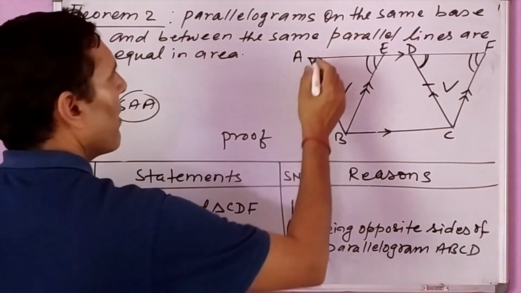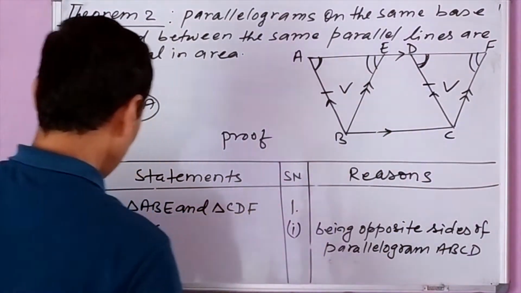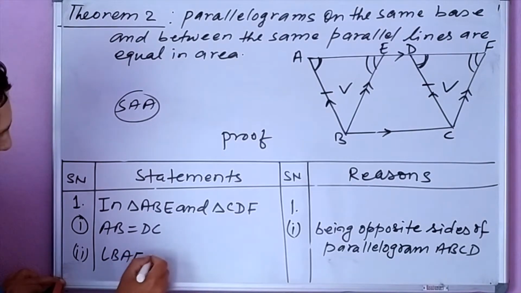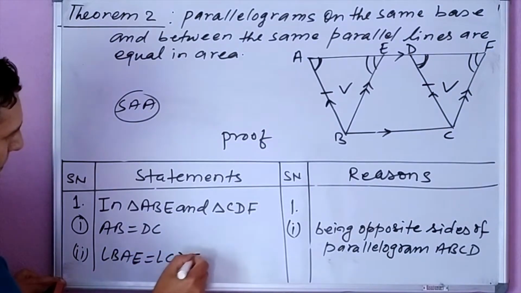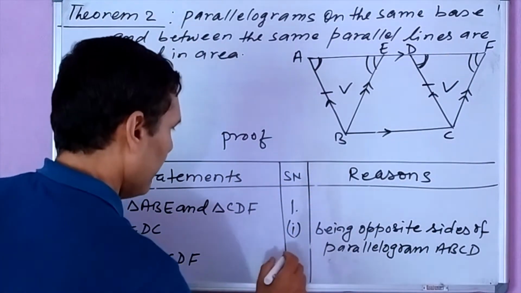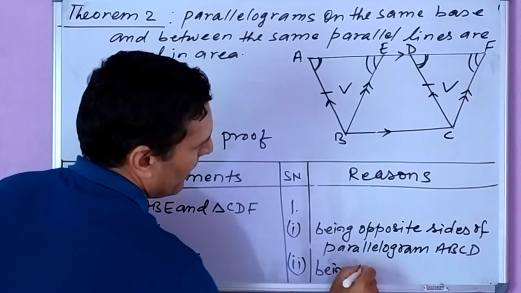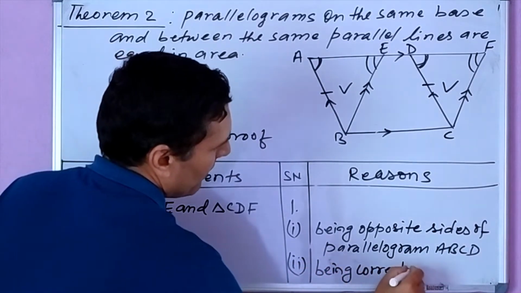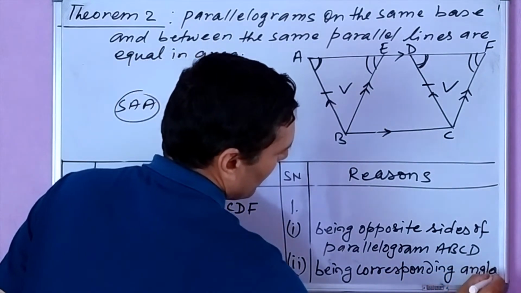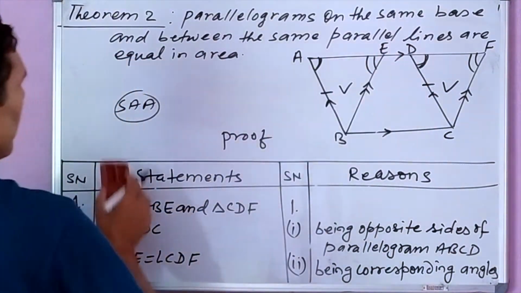Number 2: angle BAE and angle CDF are equal, being corresponding angles since AB is parallel to DC.